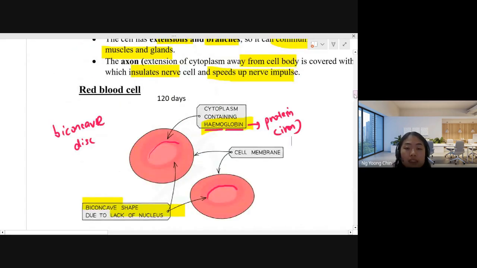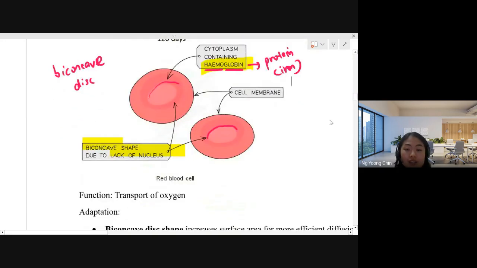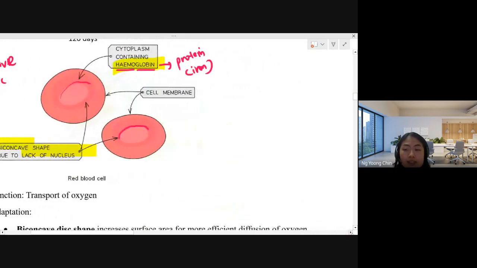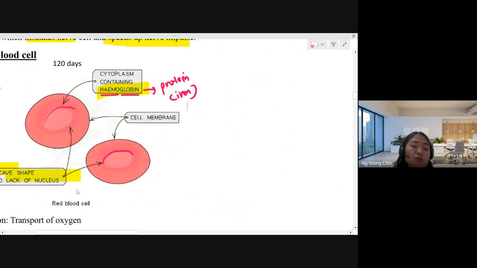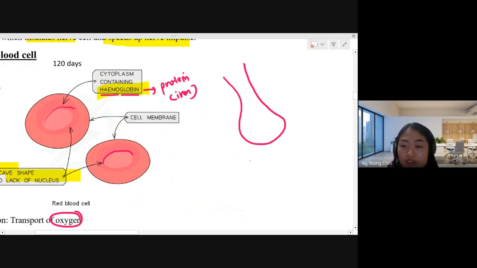So the function of red blood cells is that they act like vehicles. They help to transport oxygen. The oxygen comes from where? How does oxygen diffuse into our blood? How does oxygen enter our red blood cell? Where is the source of oxygen? Do you want to have a guess? The lungs. Yeah, correct. The lung.